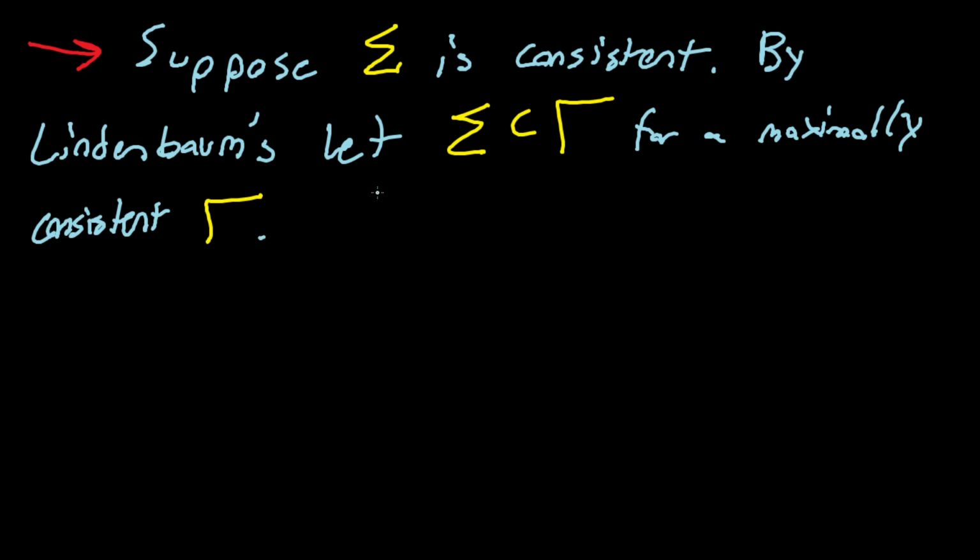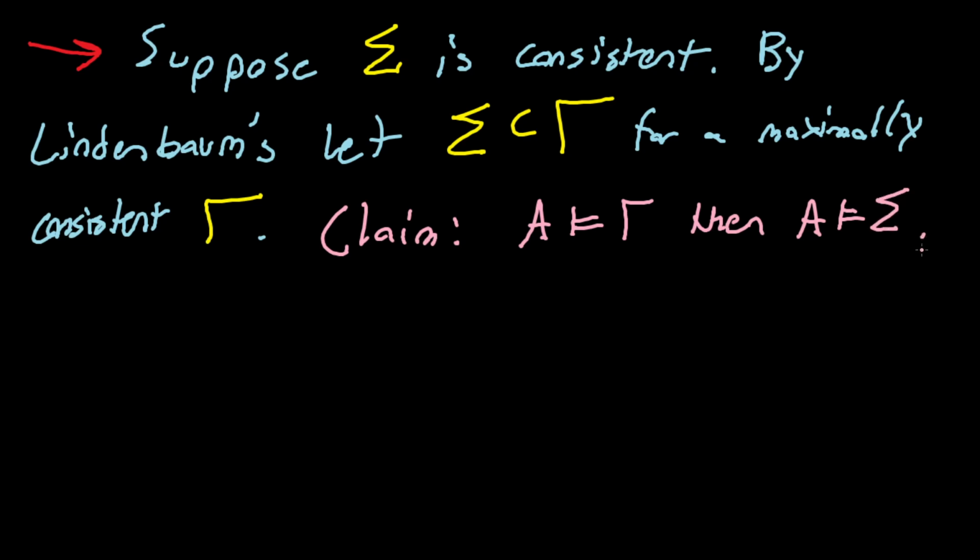Okay. So remember, we proved that any consistent set of sentences can be extended to a maximally consistent set. So, if sigma is a subset of gamma, I'm making one brief claim here. So I claim this, that if A models gamma, then A also models sigma. Why is that true?